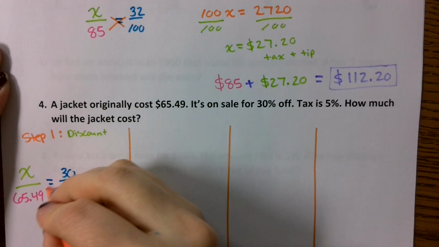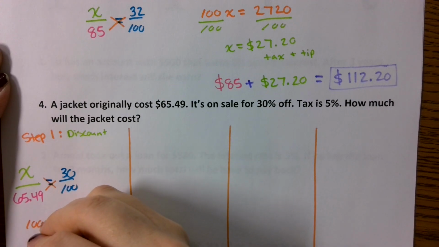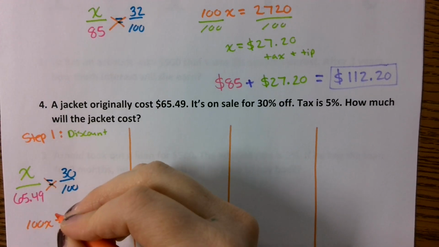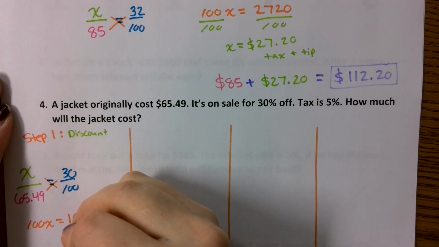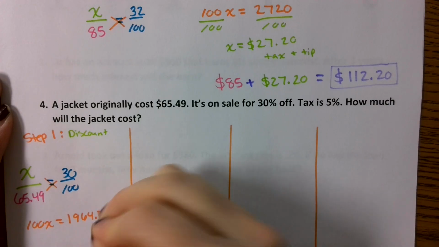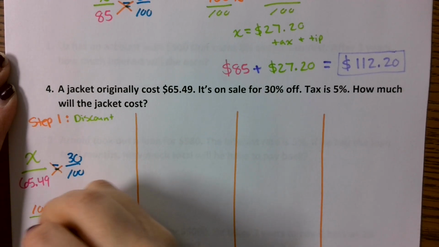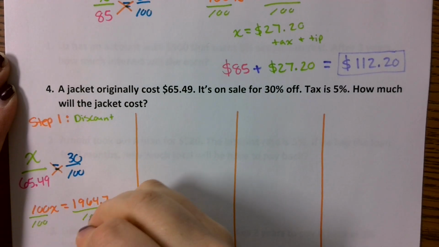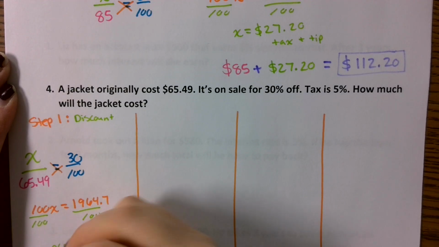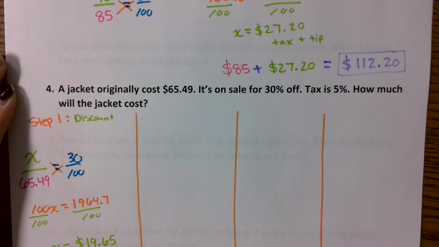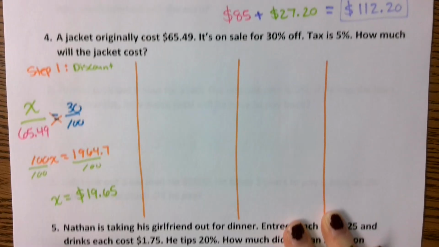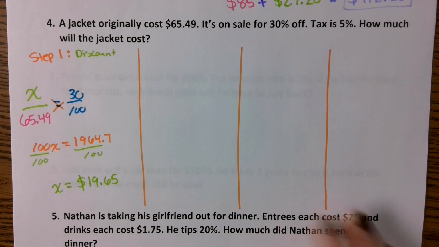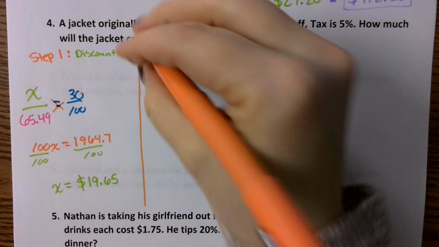You would then do your cross product. You would get 100x is equal to 1,964.7. When you divide both sides by 100, you're going to get that x is $19.65. If you round correctly, it would be 65 cents.